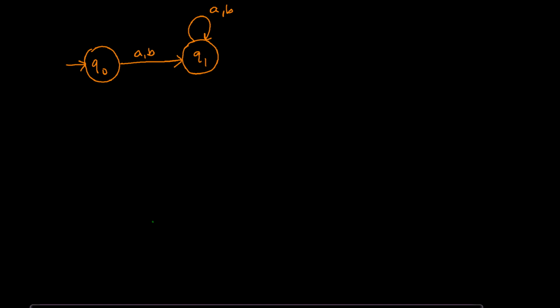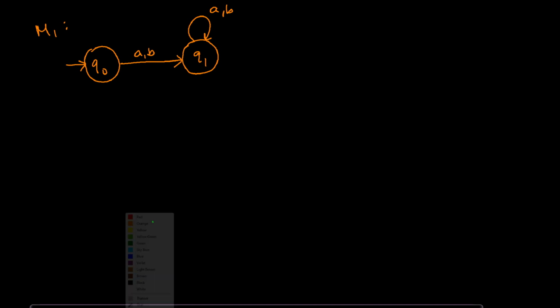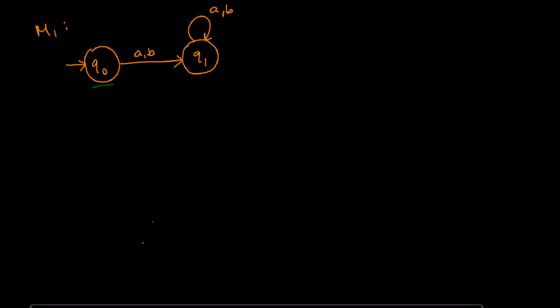What is the language of this DFA? This is your M1. To give the language of the DFA, just look at how you can reach the final state. From initial state Q0, on seeing any symbol, you go to Q1. Let's say Q1 is the final state. If you see any symbol, you go to Q1, and then you stay at Q1. Q1 is the final state. So to reach the final state, you have to see any symbol.